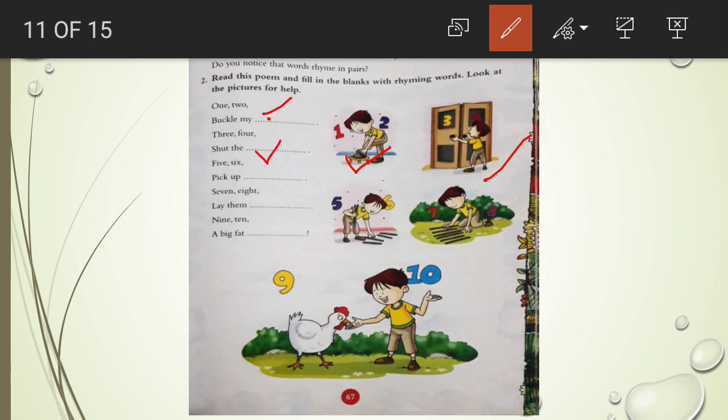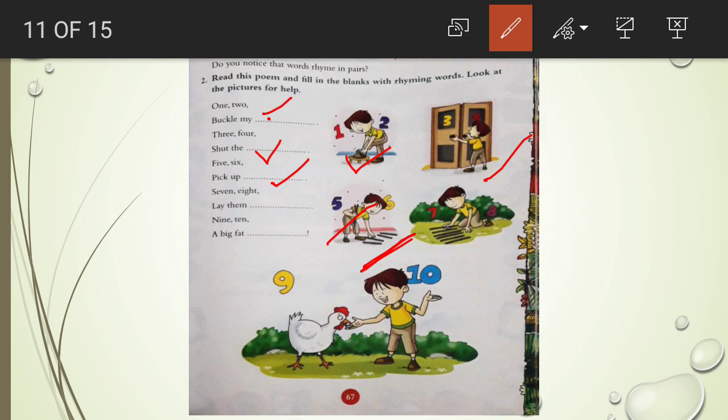Write door here. 5, 6. Where can you see 5, 6? Here you can see 5, 6. So, 5, 6, pick up sticks. These are sticks. Okay. So, write sticks here. Pick up sticks.